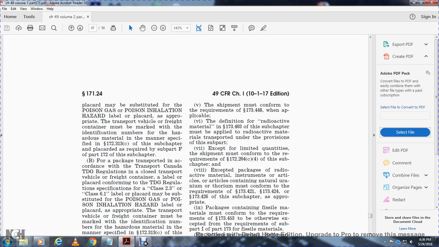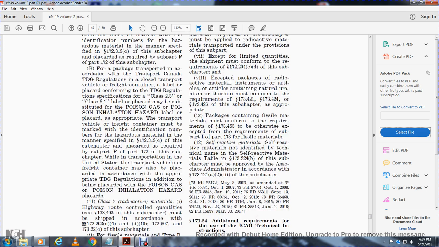Packages containing fissile materials must conform with the requirements in 173.430, 453, otherwise except the requirements of the subpart 1 of part 173 fissile material.